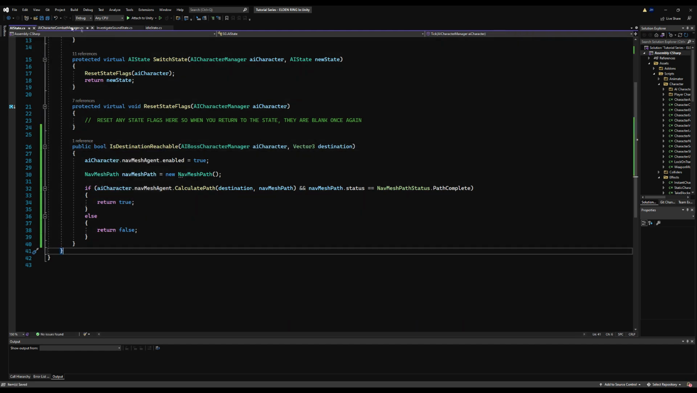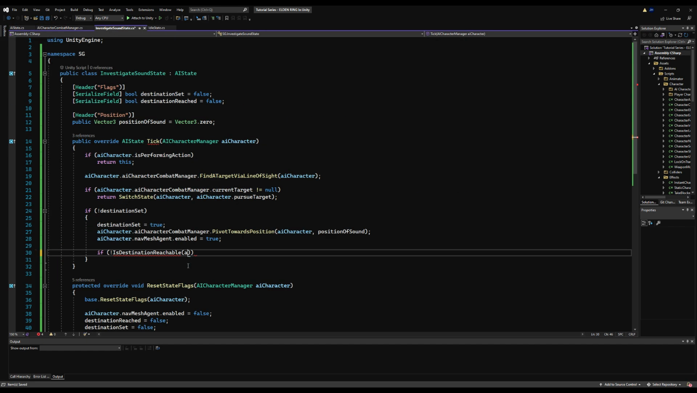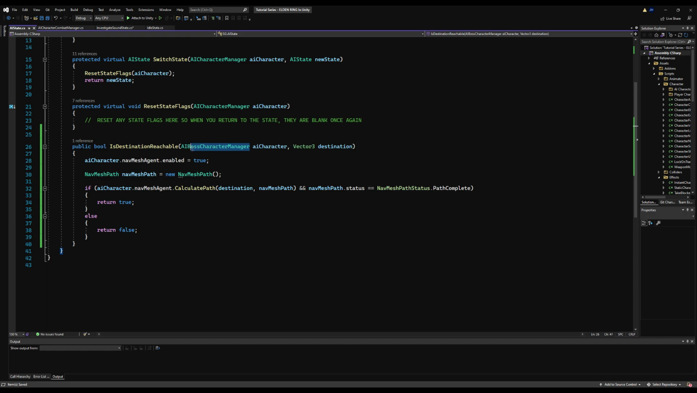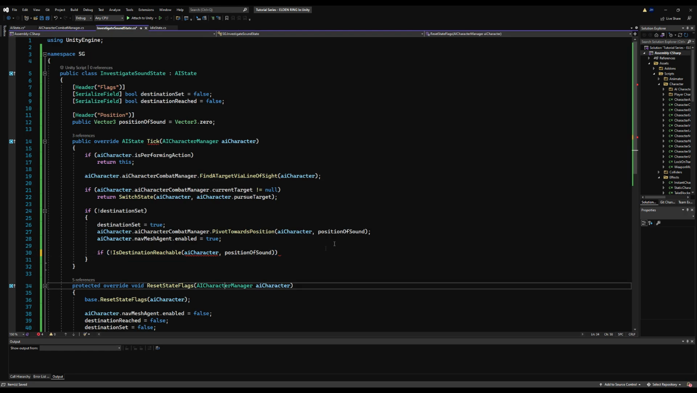Okay, so now we have a way to see if our destination is reachable. So we can go back here and pass the AI character, and pass the destination of the sound, so position of sound. Why is this giving me an error? Oh, I referenced the boss manager on accident. Yes, I did. AI character manager, not boss manager. So we can use this for all of the AI character classes.